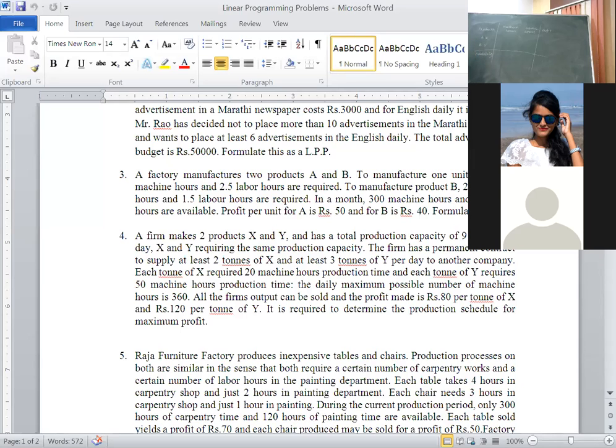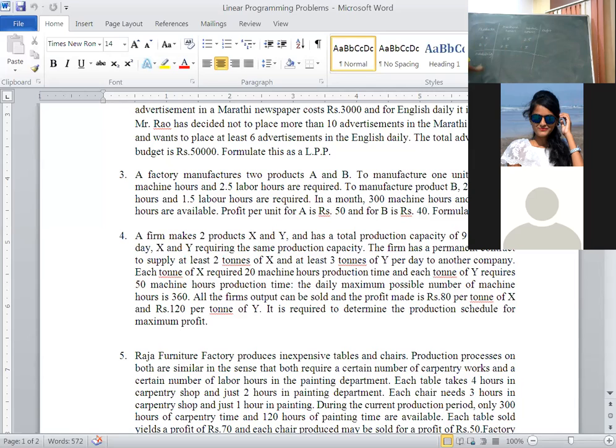Then to manufacture 1 unit of A, how many hours does it require? 1.5 machine hours and 2.5 labor hours. Similarly, 1 unit of B requires 2.5 machine hours and 1.5 labor hours.